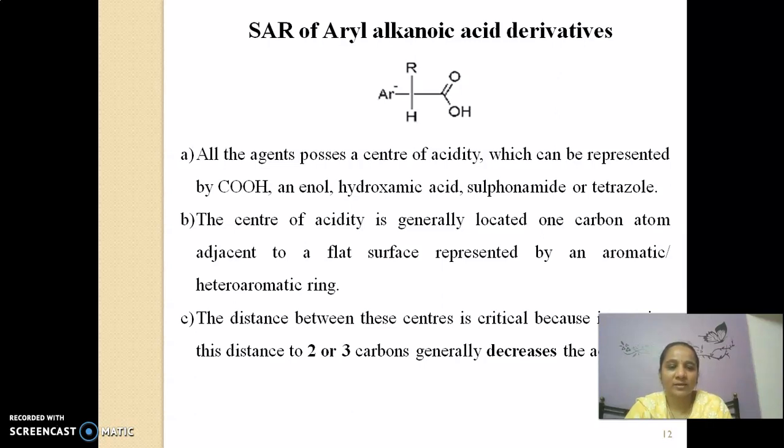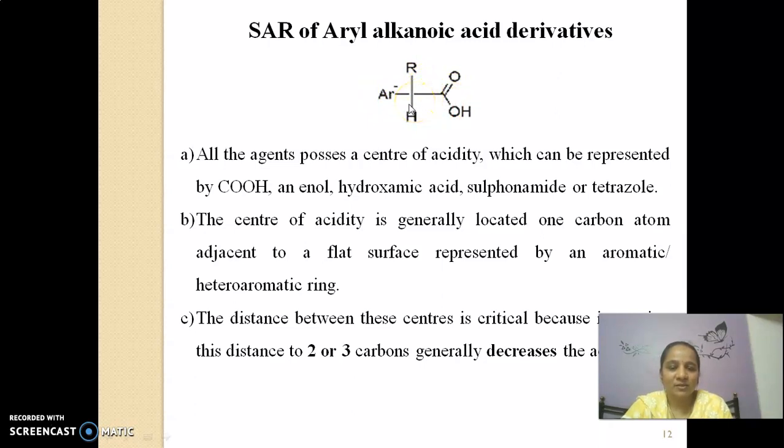The center of acidity is generally located one carbon atom adjacent to the flat surface. The body of the flat surface is our aromatic ring. Next to the aromatic ring is one carbon atom that separates the aromatic ring from the carboxylic group, and these are important for maintaining the acidity.